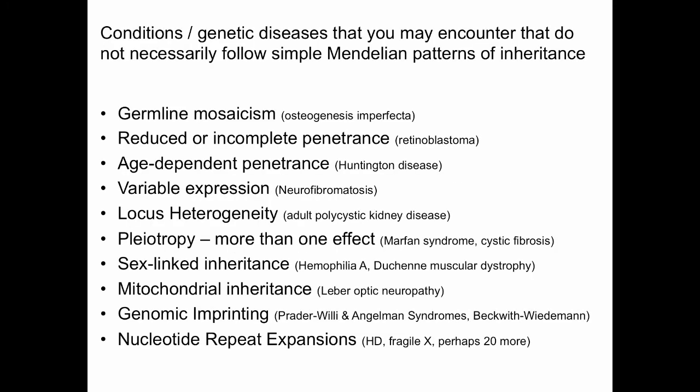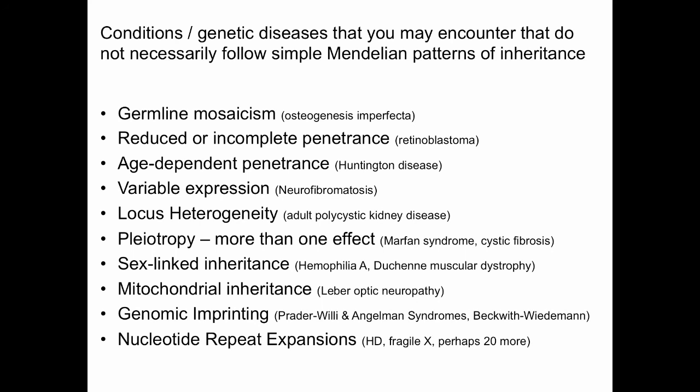So there are conditions and genetic diseases that you may encounter that do not necessarily follow simple Mendelian patterns of inheritance. We've talked about osteogenesis imperfecta in relation to germline mosaicism. We've talked about retinoblastoma, where there's incomplete penetrance. We've talked about Huntington disease, trinucleotide repeat, but an age-dependent penetrance. Variable expression, we mentioned neurofibromatosis. Locus heterogeneity, like adult polycystic kidney disease.